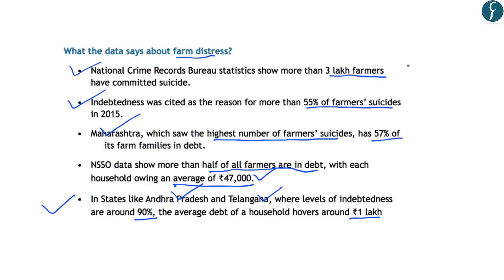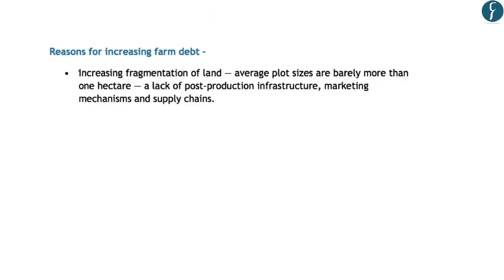So these are a few points and data which can be highlighted in answers related to farm distress or rural farm distress. Now let us look at the reasons for this increasing debt in the farm sector, which is the primary reason for farmer suicides in India. In this line, the first reason is that there is increasing fragmentation of land, and the average plot sizes are barely more than 1 hectare.